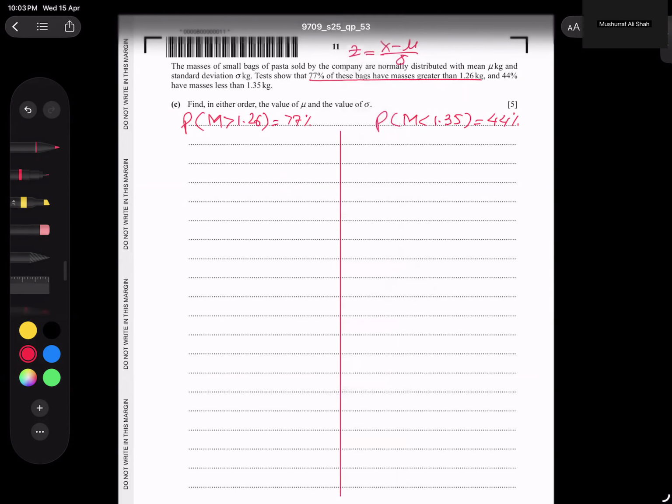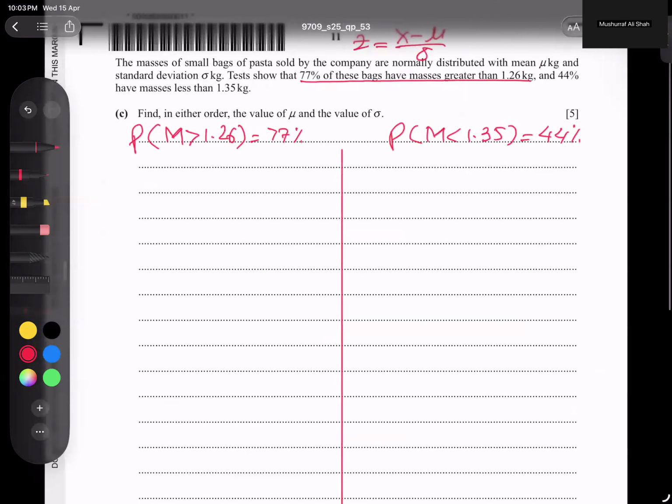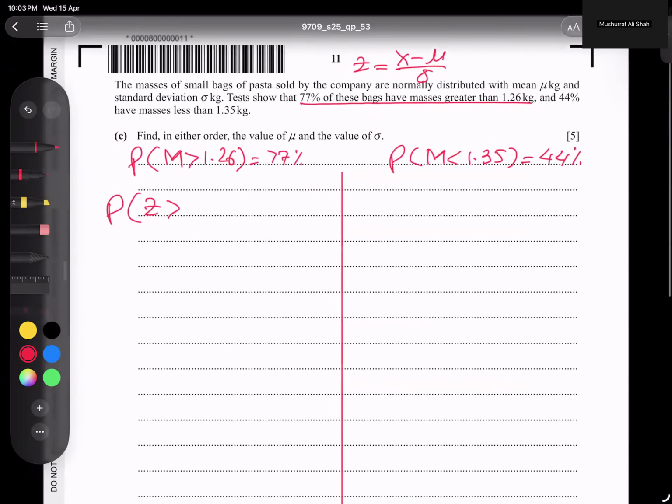Now I'm starting. Get ready. So what's the technique? Z, I write at the same time: 1.26 minus mean, divided by deviation. I have taken this as A to make it easy. So Z more than A is equal to 0.77.